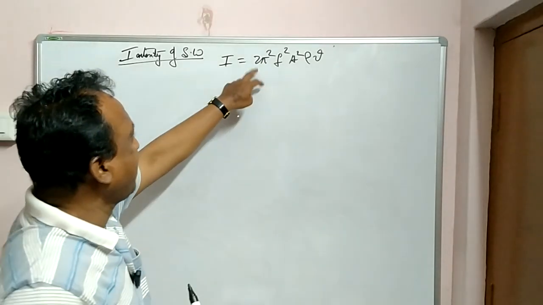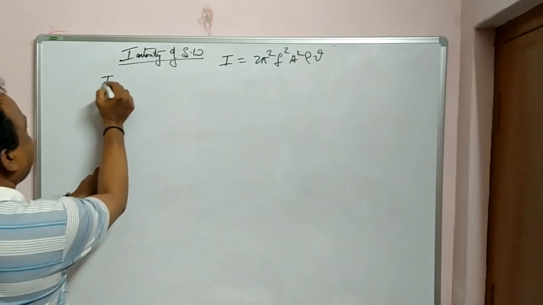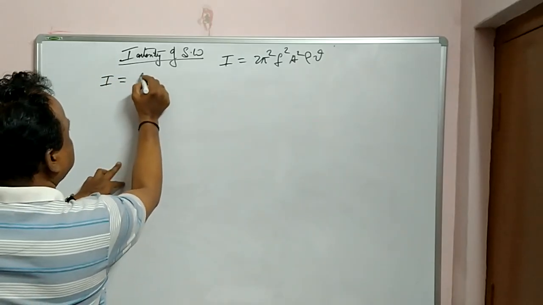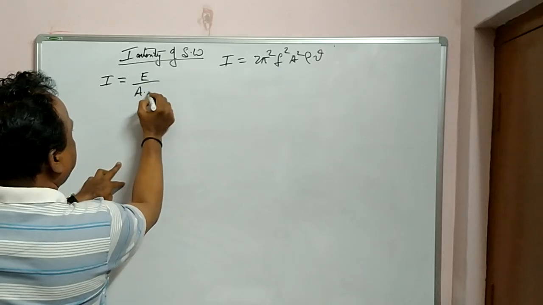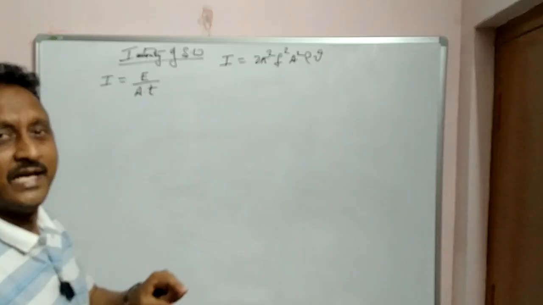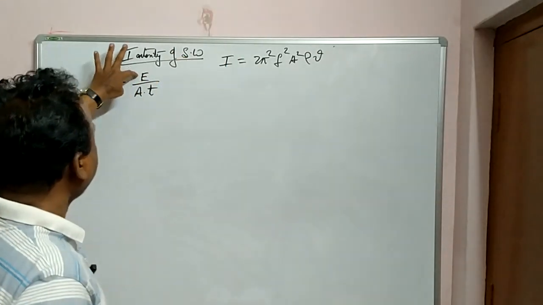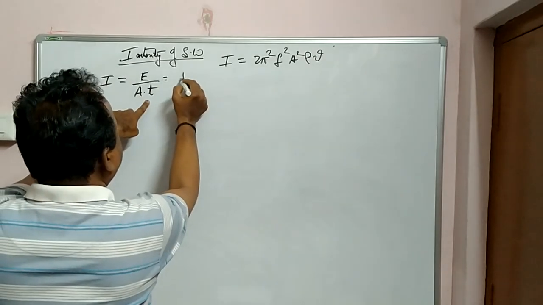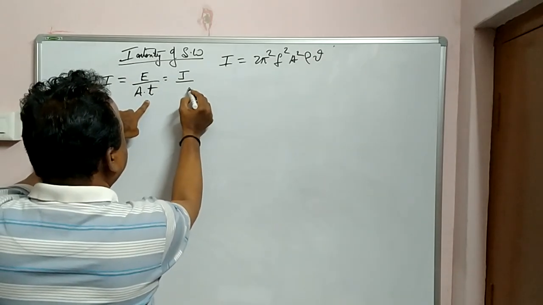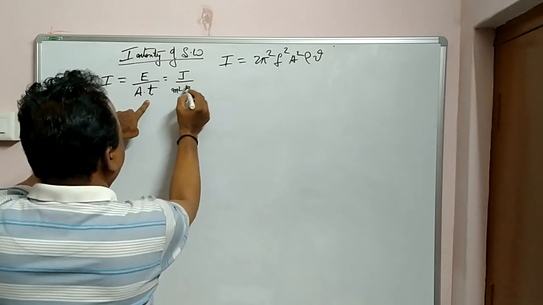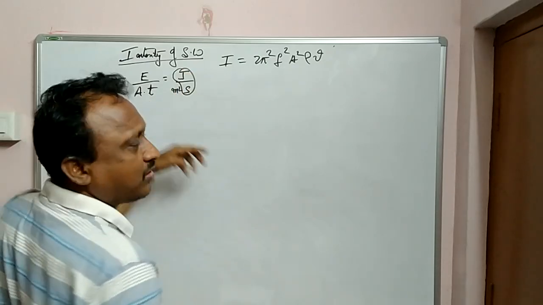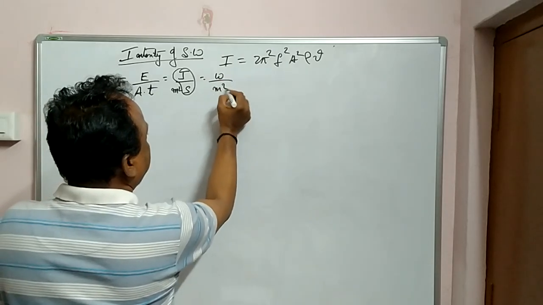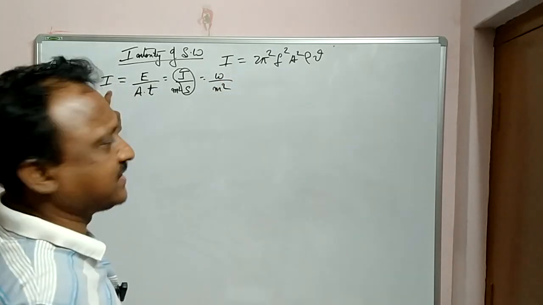Intensity of sound wave, either intensity of light or intensity of sound, is the energy emitted per unit area and unit time. Sound energy emitted per unit area in unit time. The standard SI unit of energy is joule, so joule per second is power, watts, and area is meter square. Therefore watt per meter square. This is the SI unit of intensity.